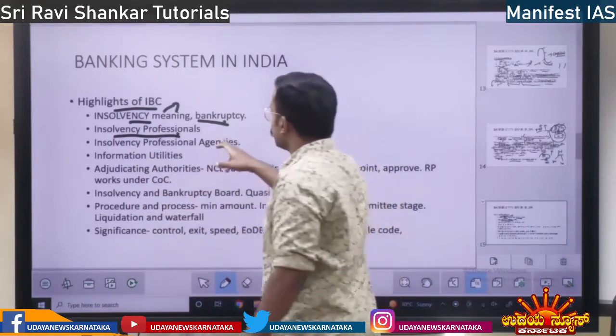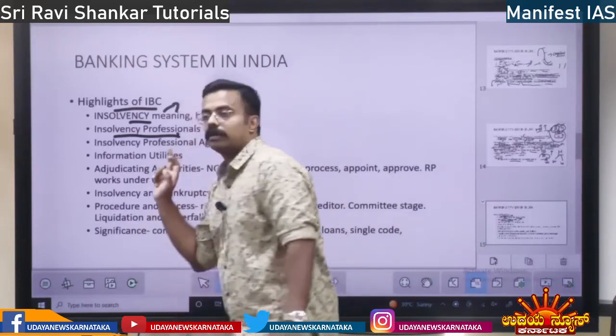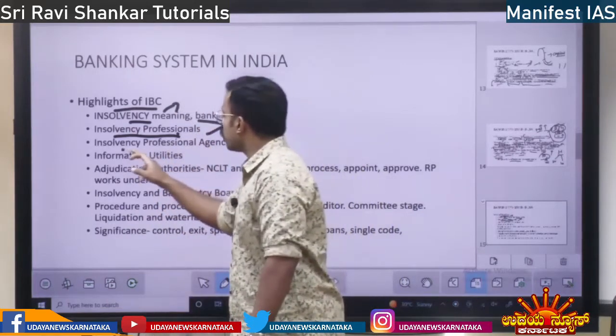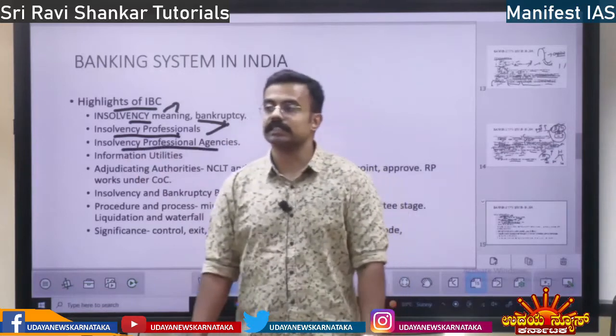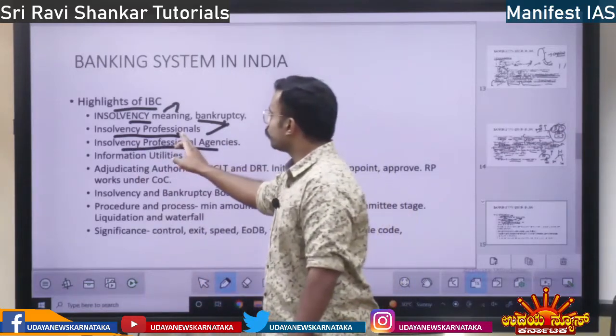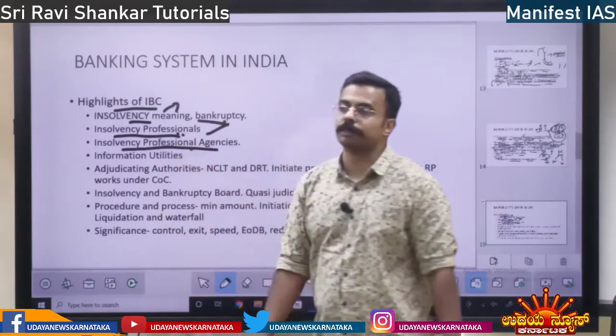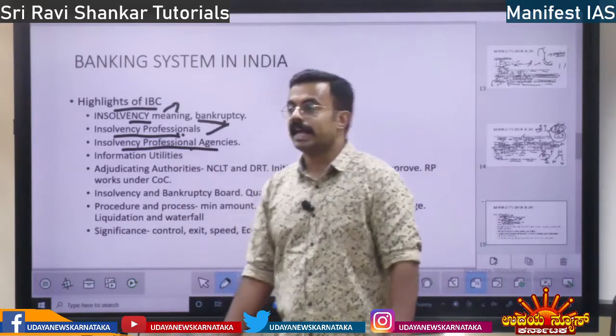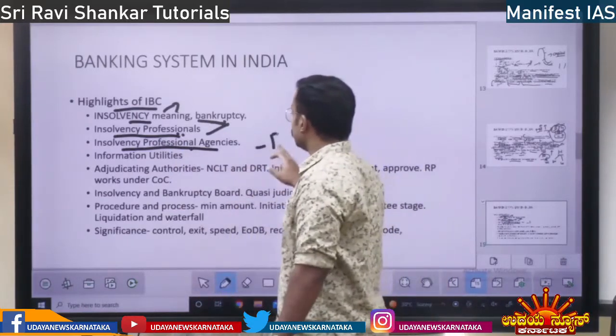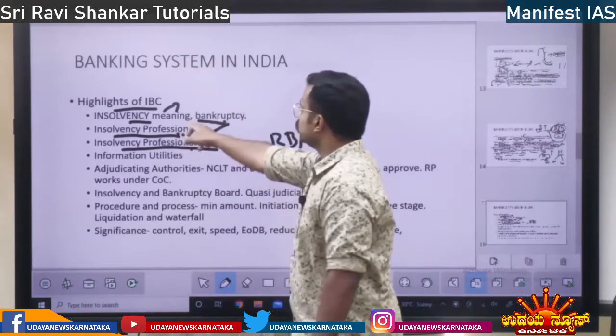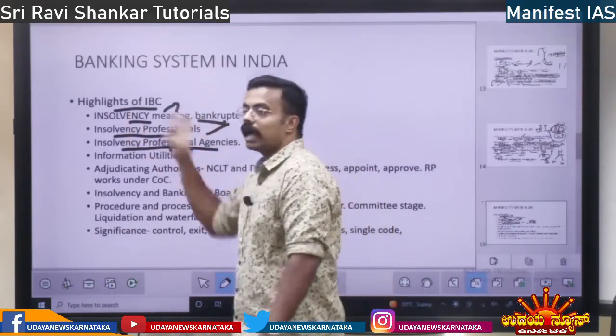So insolvency professionals will be appointed, and there will also be insolvency professional agencies. These insolvency professionals will be enrolled with insolvency professional agencies. Agencies will be registered with the RBI. So this is given by the IBC code.